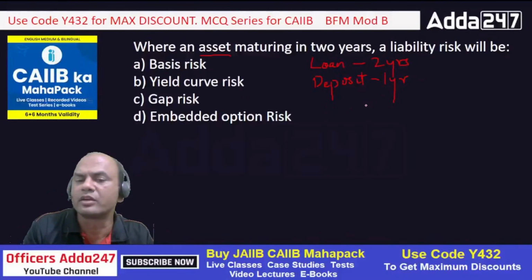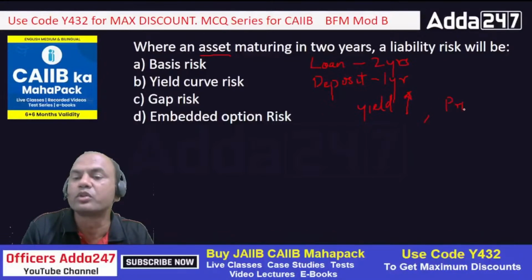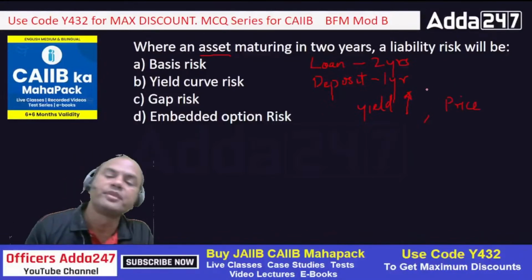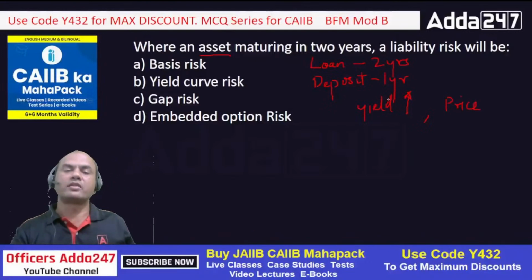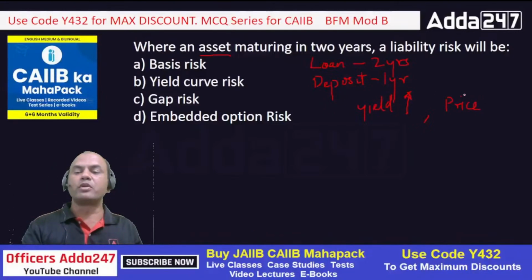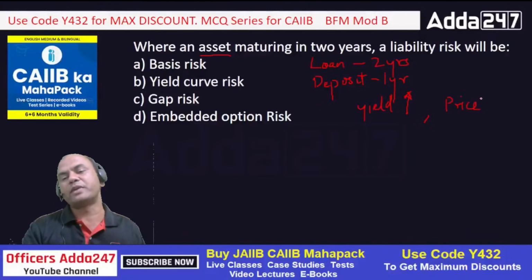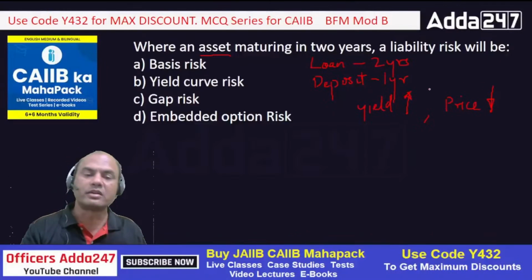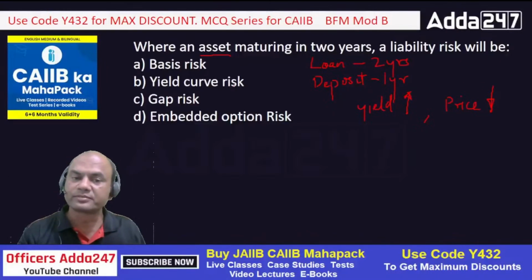The logic is very simple. If the yield or the asking rate of the bond goes up, the price of that bond will go up or down? Down, right? They are inversely proportional always. So that is yield curve.